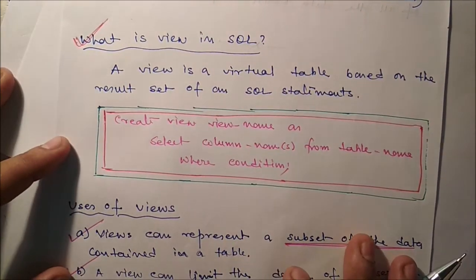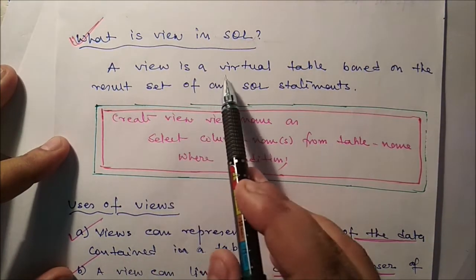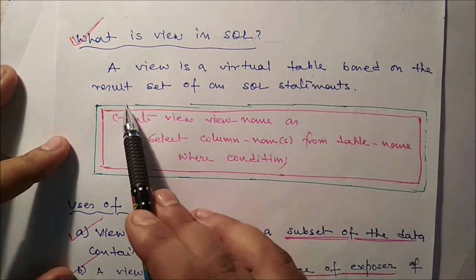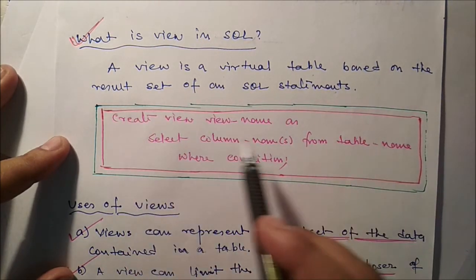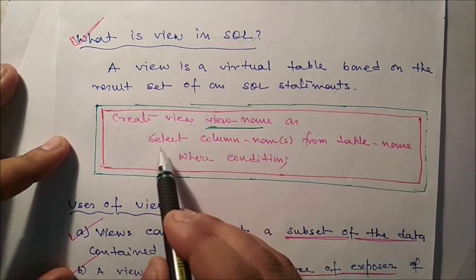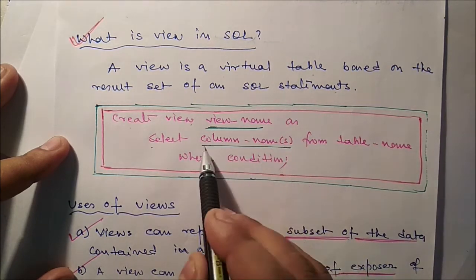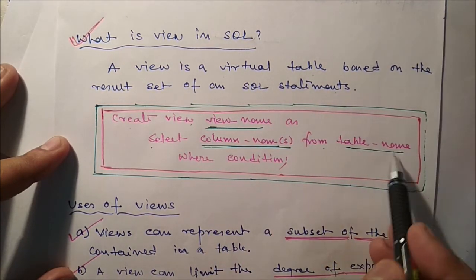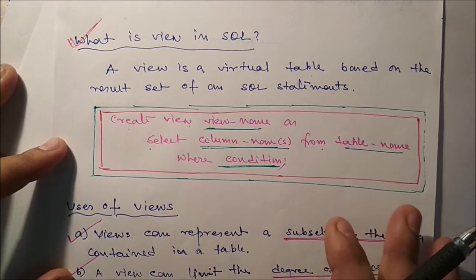So the question is, what is a view in SQL? As we have just discussed, a view is a virtual table based on the result set of an SQL statement. So this is nothing but a SQL statement: create view name as select column names, we select the columns from the table name where the condition is there. Are you getting this?